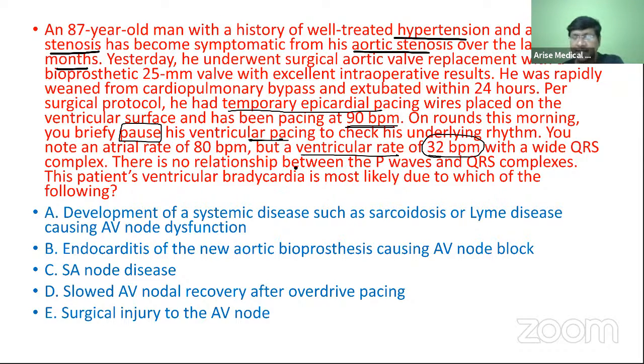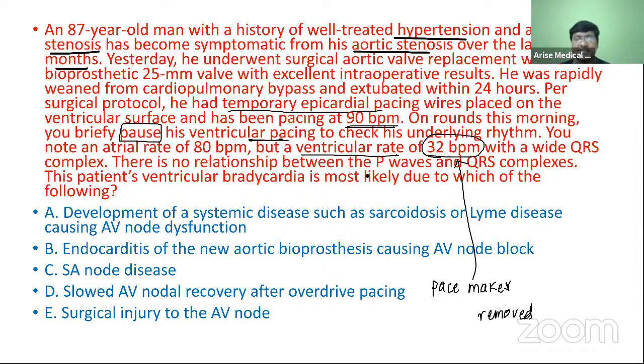So what will you make out now? That means the patient is completely dependent on the temporary ventricular pacemaker. Because if the pacemaker is removed, the heart rate becomes around 32 beats per minute.